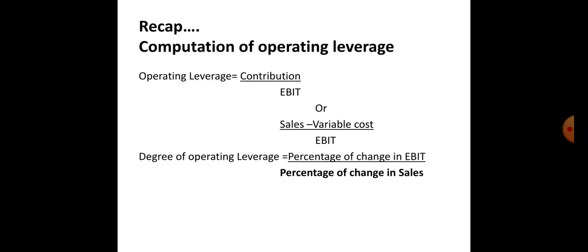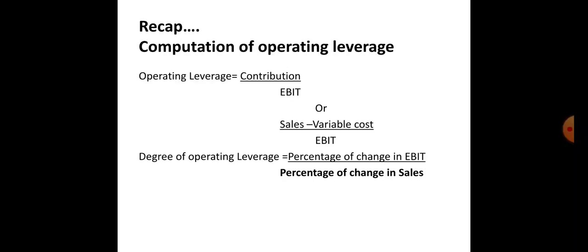So fixed cost, as it remains the same, you are deducting. Let us suppose fixed cost is just 10,000 in both the cases as it remains the same. So when the sales are 50,000, the profit will be 15,000, and when the sales are 1 lakh, the profit will be 40,000. So the use of this fixed cost increases profit to equity shareholders. That is what we say operating leverage.